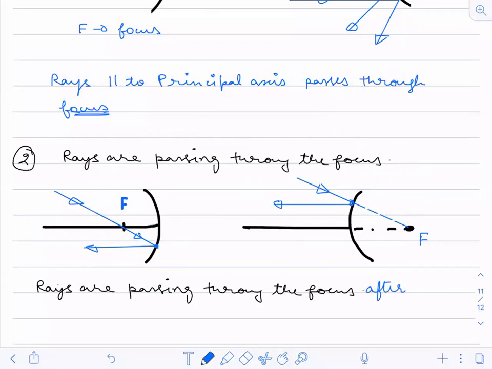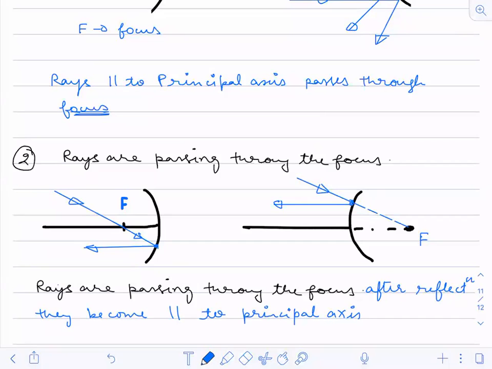After reflection, they become parallel to the principal axis. So if you have rays parallel to the principal axis, they pass through the focus. That is the first rule. If they are passing through the focus, they become parallel to the principal axis, and vice versa. Okay, so two rules are done.